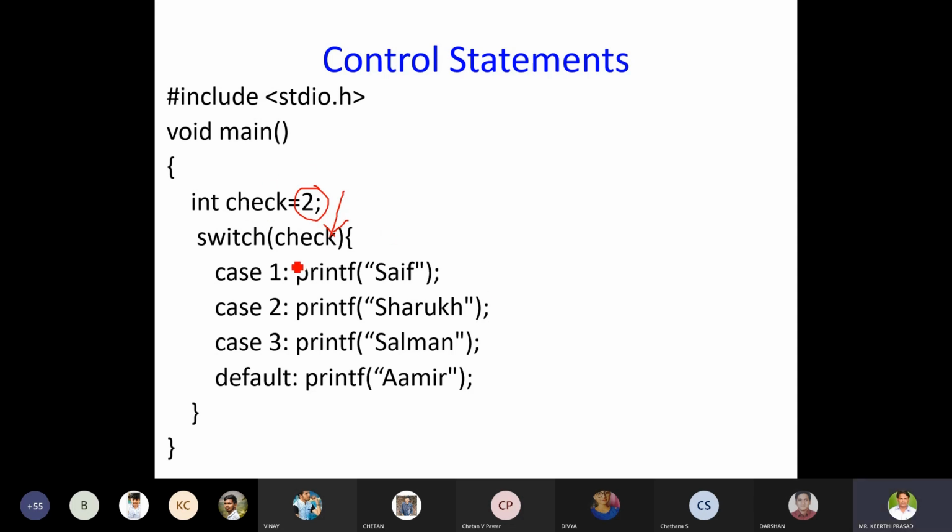Check has value 2. First 2 is compared with 1. It does not match. Then 2 is compared with 2. It has got a match. What next? So Shahrukh will be displayed on screen. Anything else?